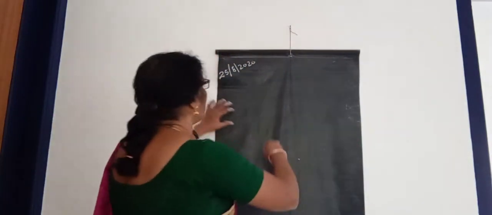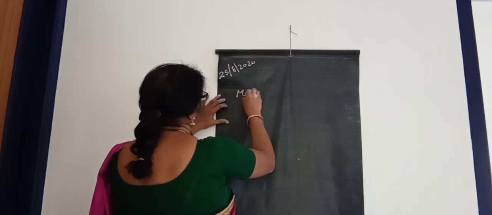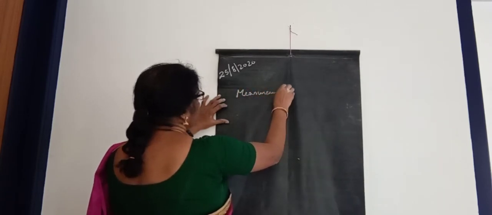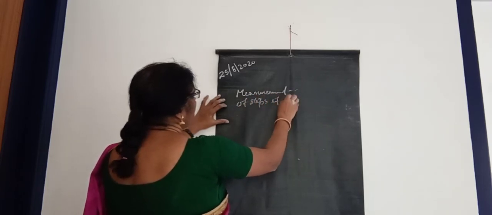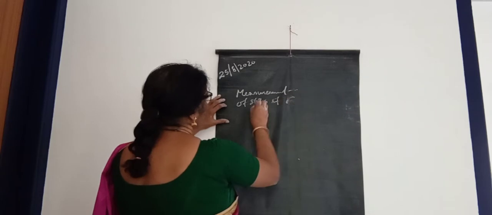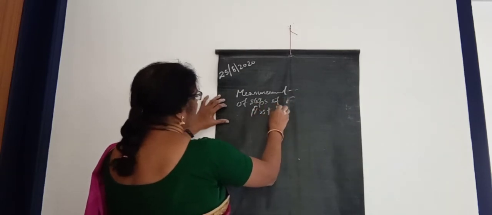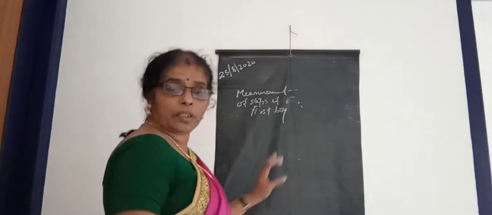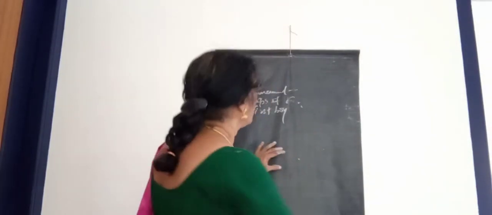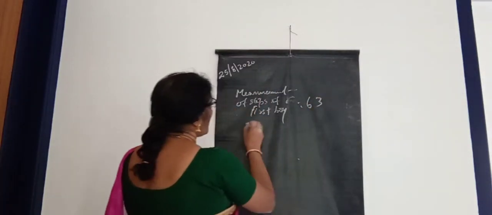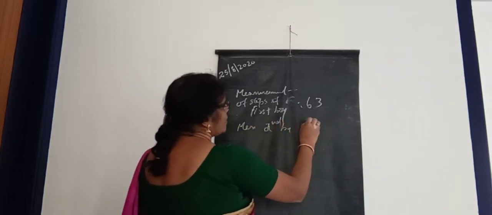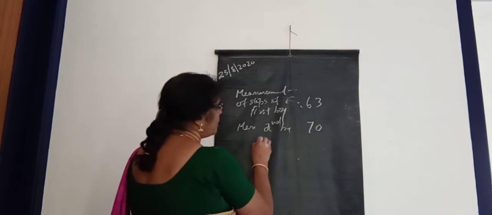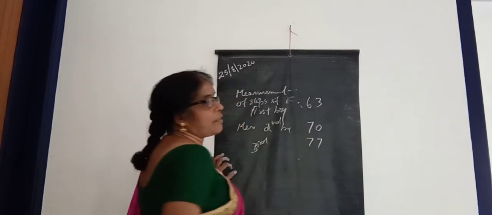What are the measurements of the steps of each boy, children? First boy, 63, and measurement of second boy, 70, and third boy, 77, isn't it?